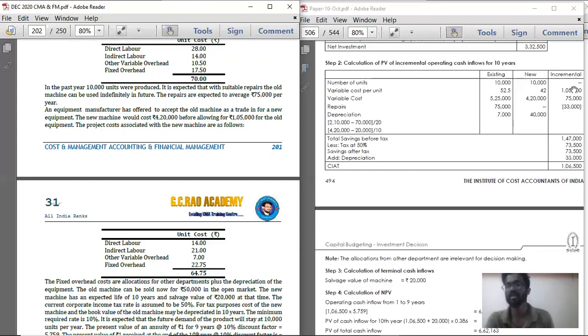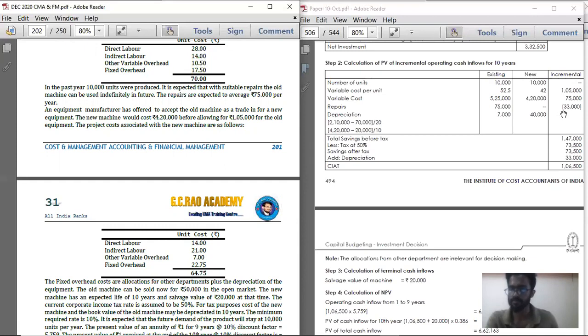Now you should total it. You will get 1,47,000. It is nothing but total savings before tax, nothing but profit before tax. On that, if you take a 50% taxation, you will get the profit after tax. On the profit after tax, if you add back the incremental depreciation, you will get the CFAT.